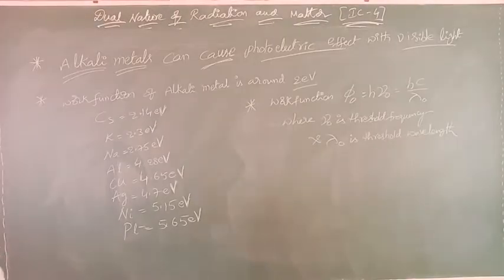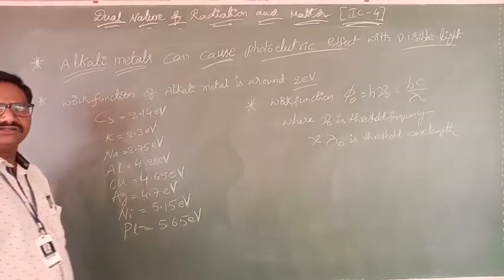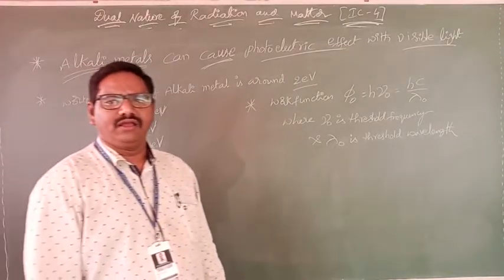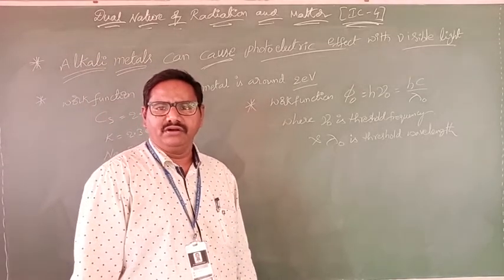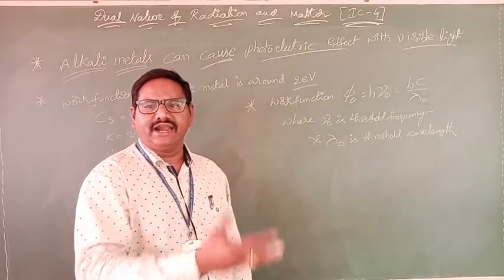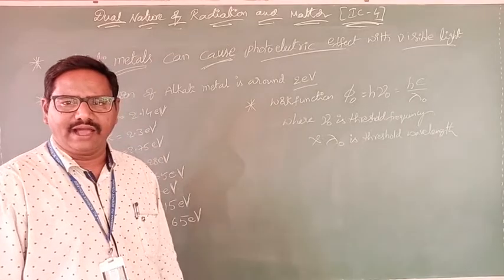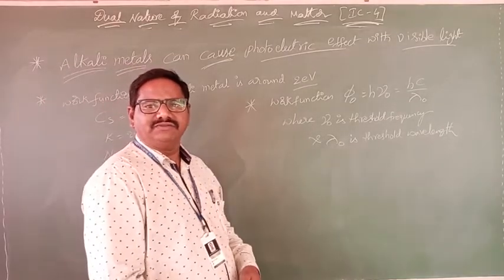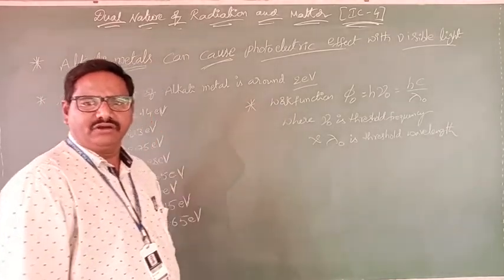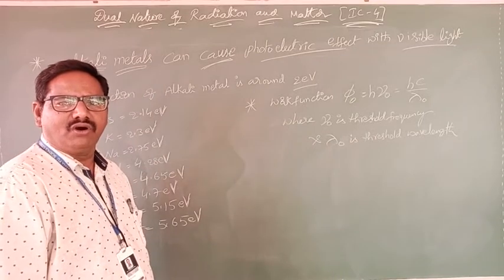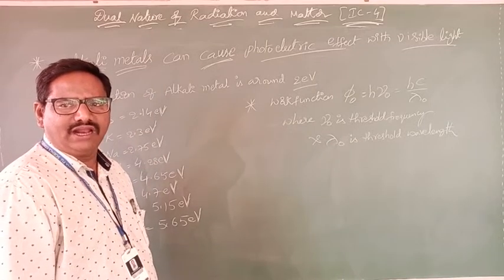Okay, and some other important points. See here, important points: which metals are more preferable to eject the electrons? Those are called alkali metals. What is meant by alkali metals? Free electrons are more and more in alkali metals.